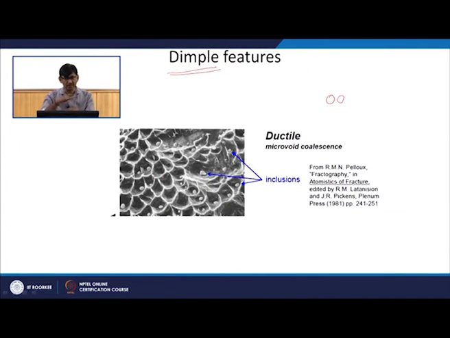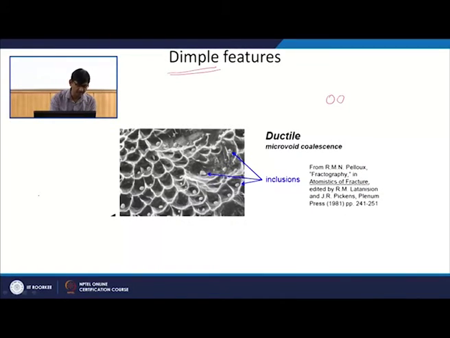If it is under simple tensile mode, then it will look like equiaxed dimples. Suppose the same thing is failing under shear mode, which we see in the cup and cone at the extremities of the sample. Then these same dimples under shear mode will get elongated. So, it will look like this. Instead of equiaxed, you will get elongated dimples when you have a shear mode.